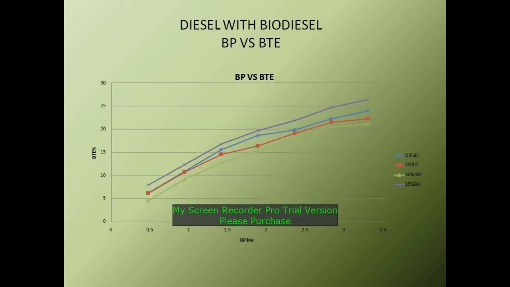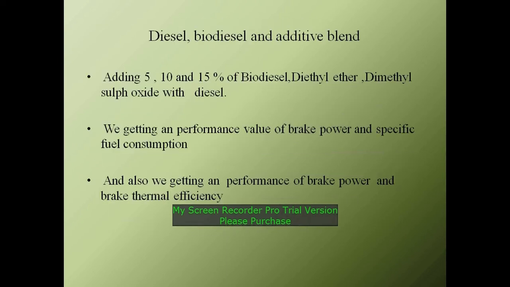This is the graph of diesel with biodiesel, brake power versus brake thermal efficiency. In this graph, used crude oil 15% has more brake power compared to 5%, 10% and base diesel. This is due to the higher oxygen content in used crude oil 15%.